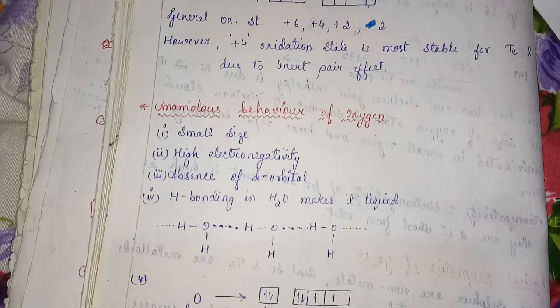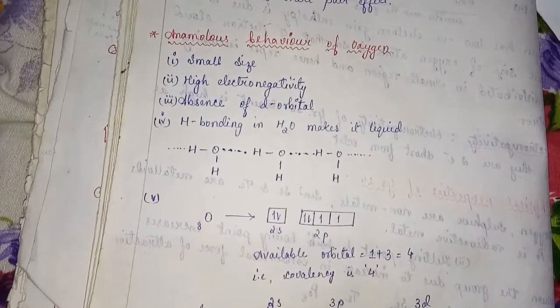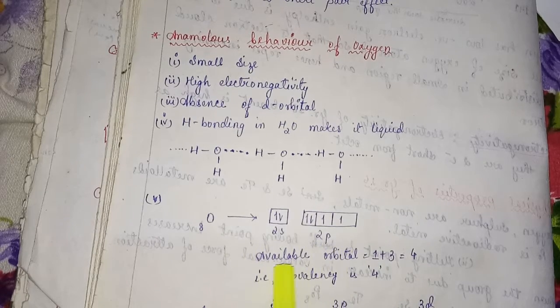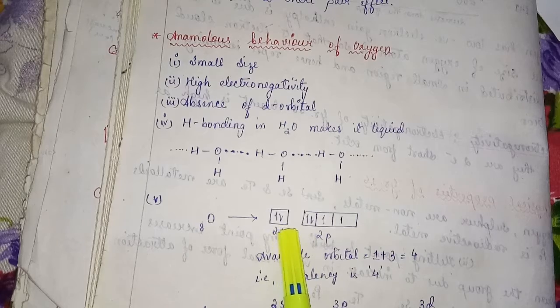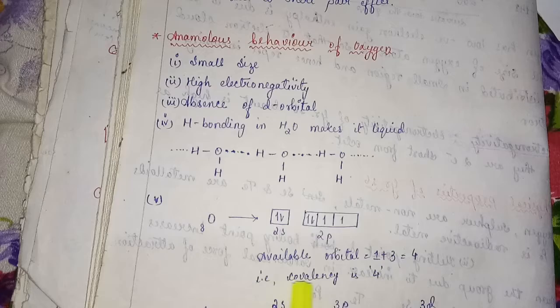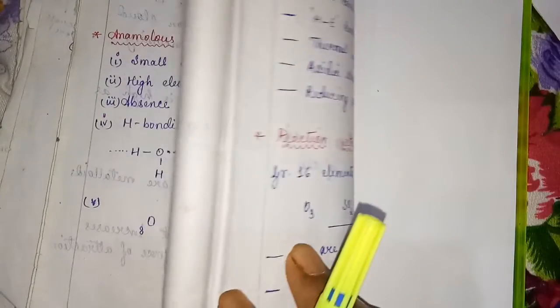Now if I read about oxygen, having 2s 2p configuration, the available orbitals are 1 from 2s and 3 from 2p. There are 4 orbitals. So the maximum covalency is 4, meaning a maximum of 4 bonds can form. Generally we know oxygen cannot form more than 3 bonds.